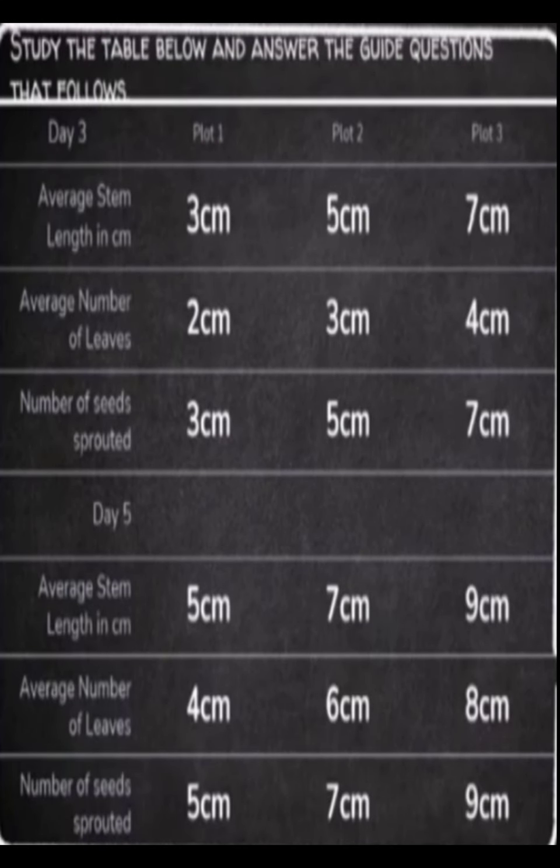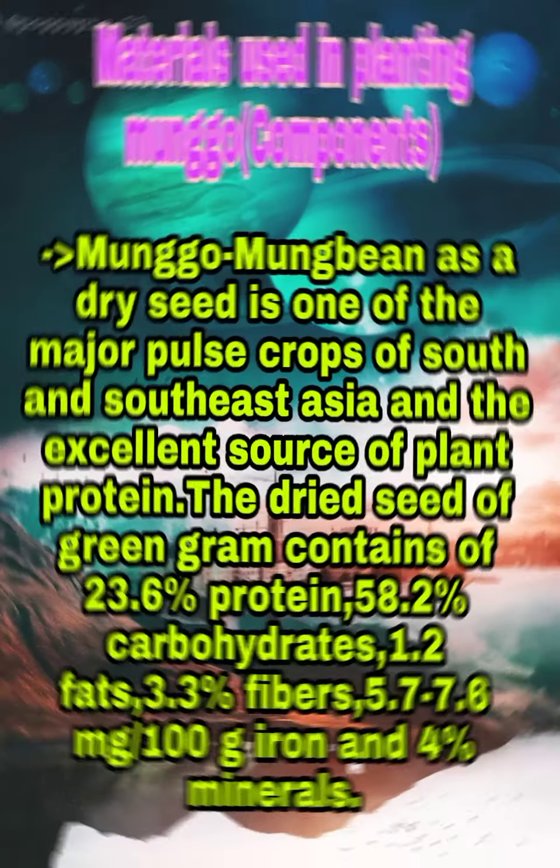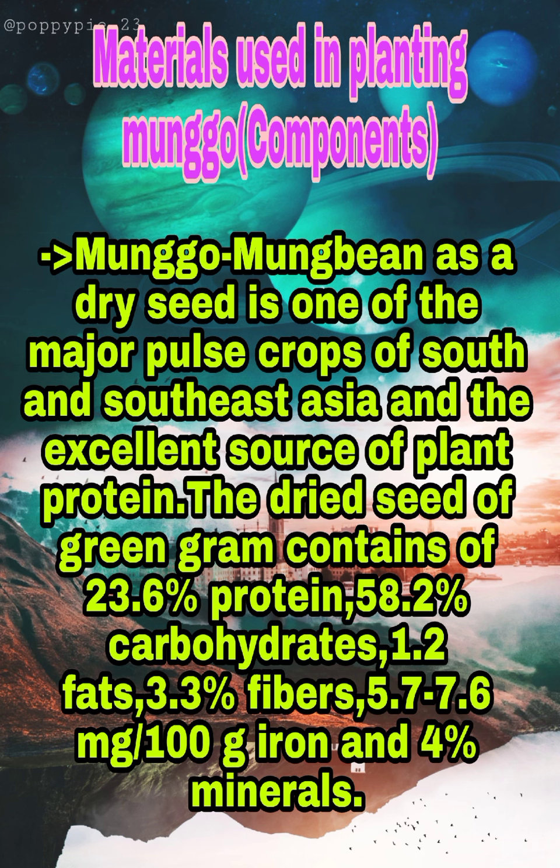Okay, if you're done reading the article, study this table and answer the given questions that follow. Okay, now we're done. We're going to read these materials used in planting Munggo.